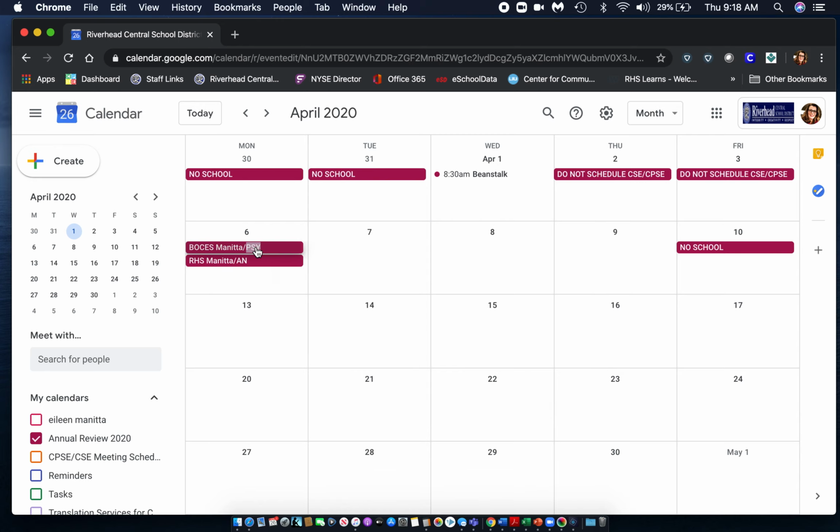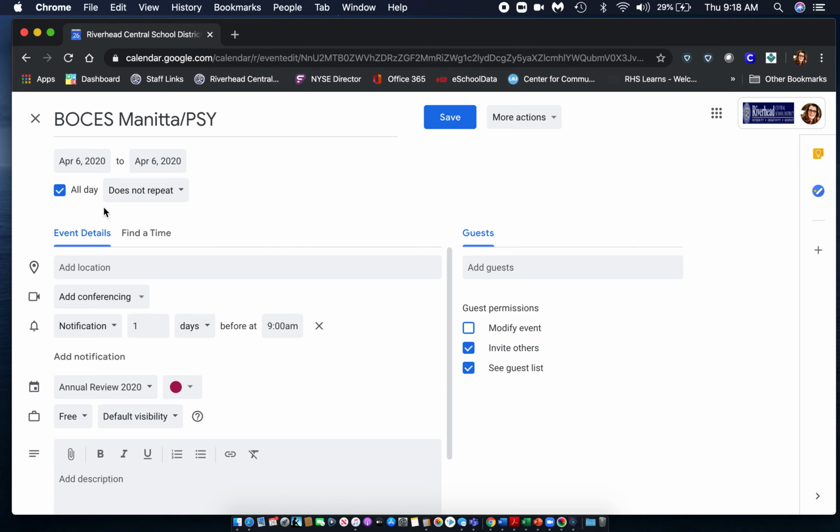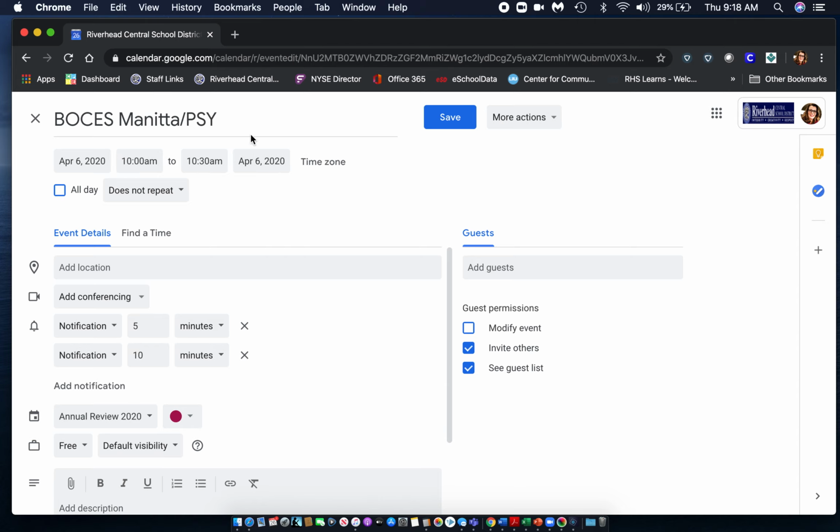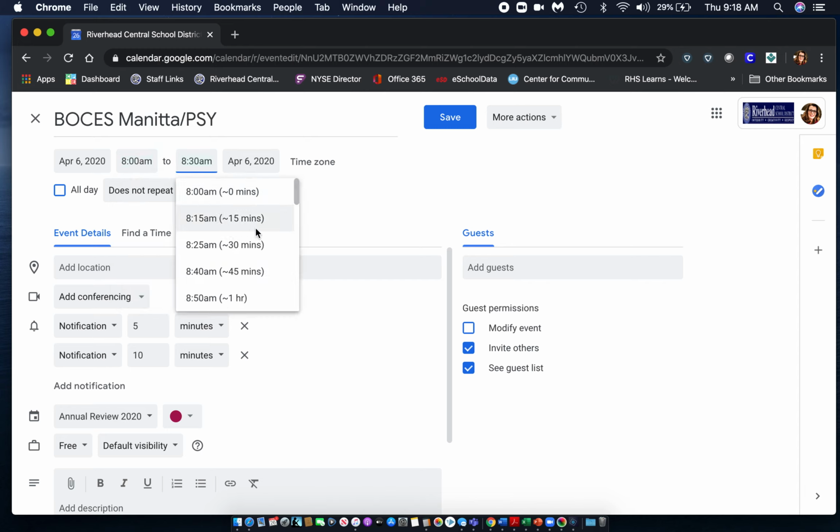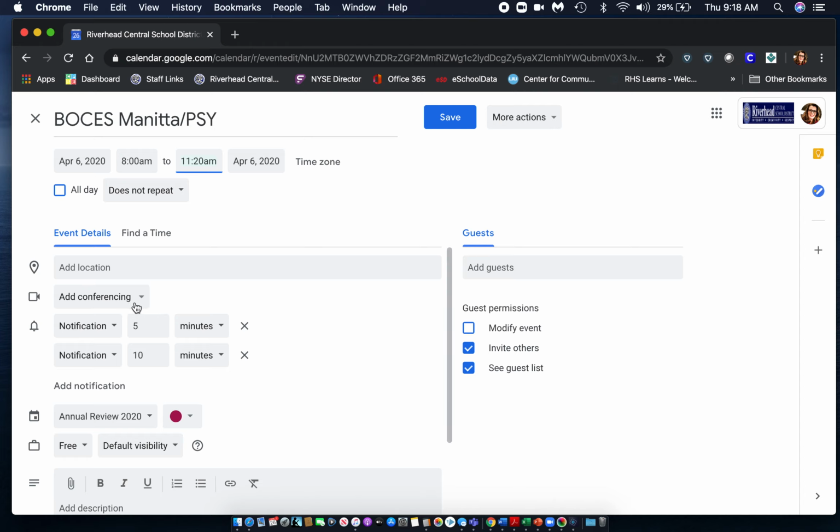So now I'll go back, and my BOCES meeting is going to be my AM meeting. I don't want all day. I have to put my time in, so I sent you a sample schedule. The time is going to be from 8 o'clock in the morning to about 11:30, right before lunch. In this schedule, it's going to go to 11:20, which gives the chair time at the end to close up everything, okay? Easy squeezy is putting the Hangouts meeting in the box.